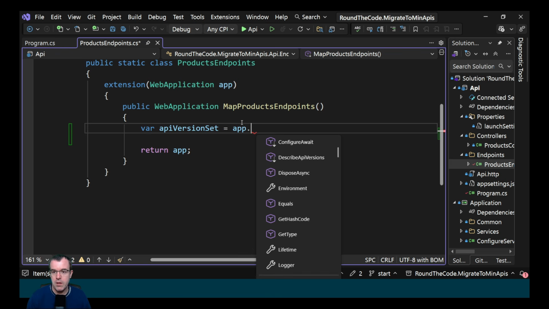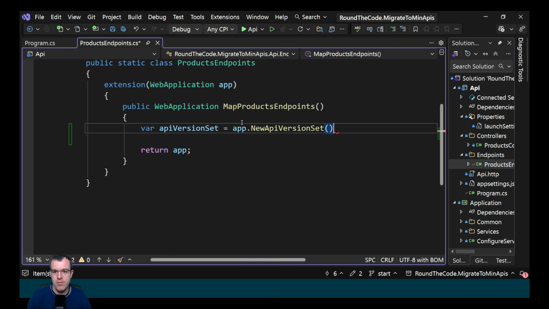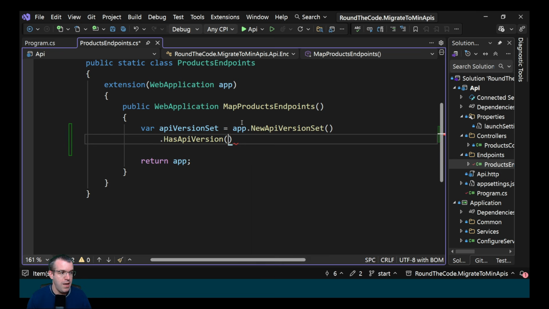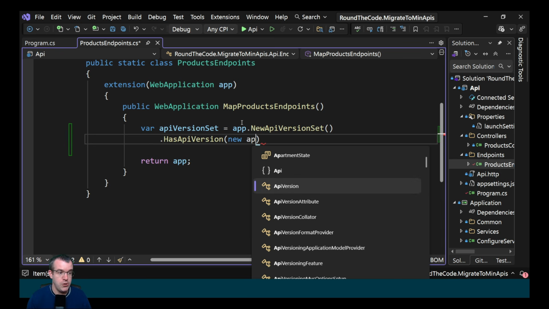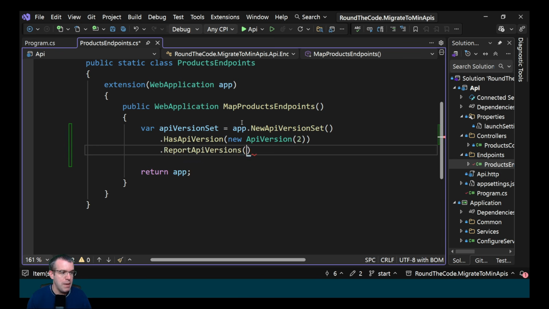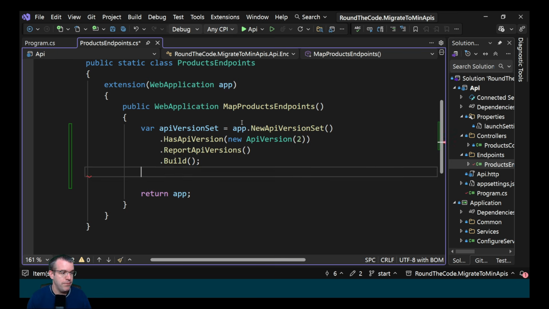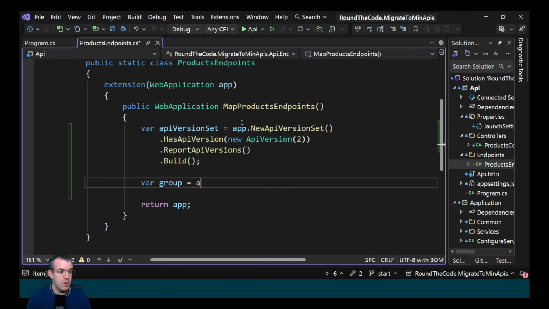So this is done by calling app.NewApiVersionSet. We specify that it has an API version of version 2. We report the API versions and then build it. We then set up a group by calling app.MapGroup and specify the route for it.